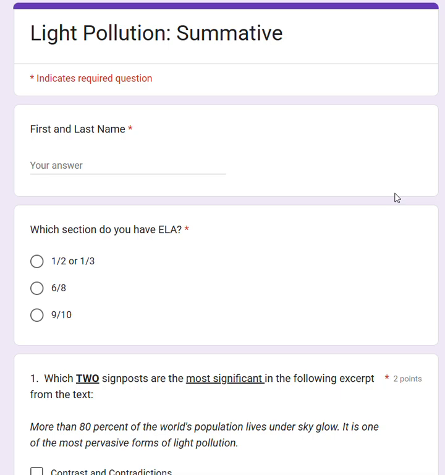To the light pollution summative. This is 70% of your grade, so make sure you've read the article. Make sure you have a good understanding of what that article is asking and or telling you.